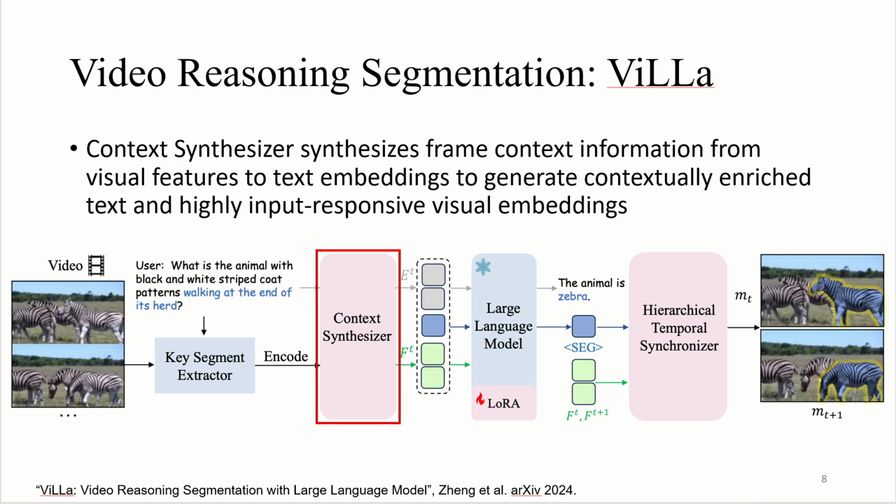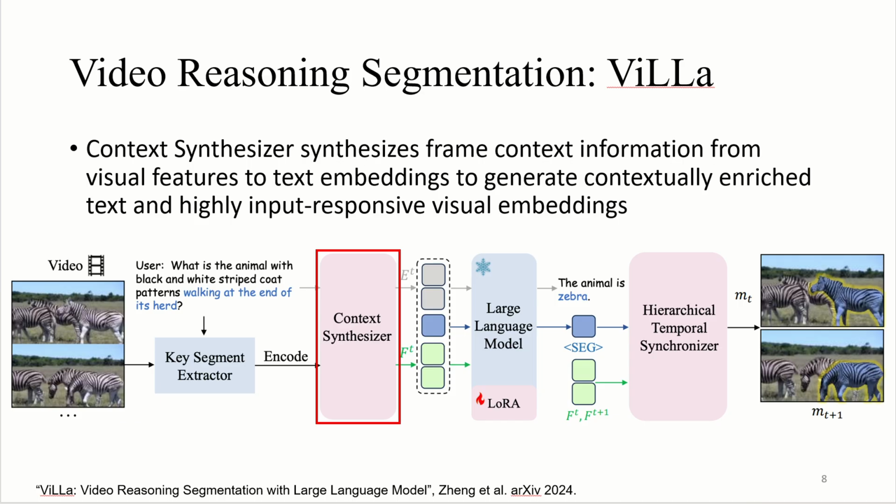In the second component, the context synthesizer synthesizes frame context information from visual features to text embeddings to generate contextually enriched text and highly input-responsive visual embeddings.